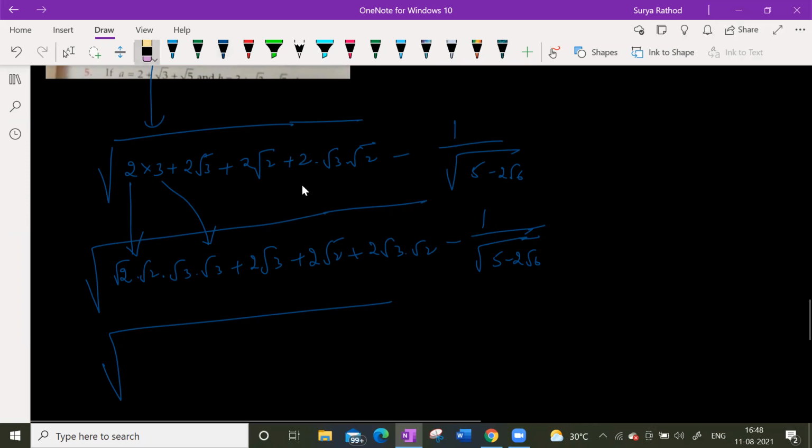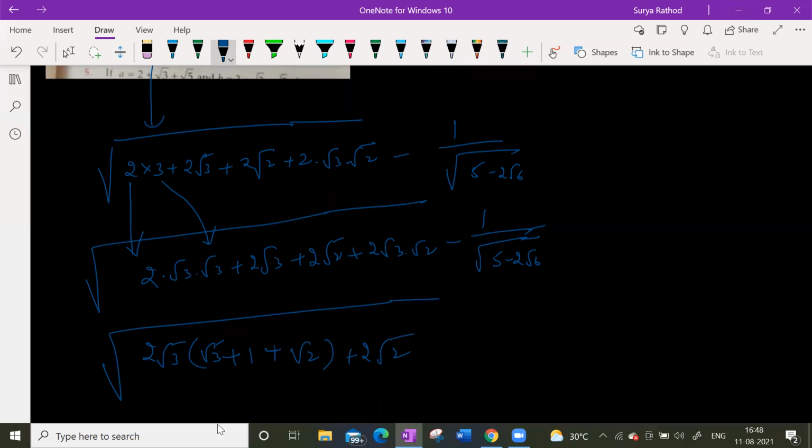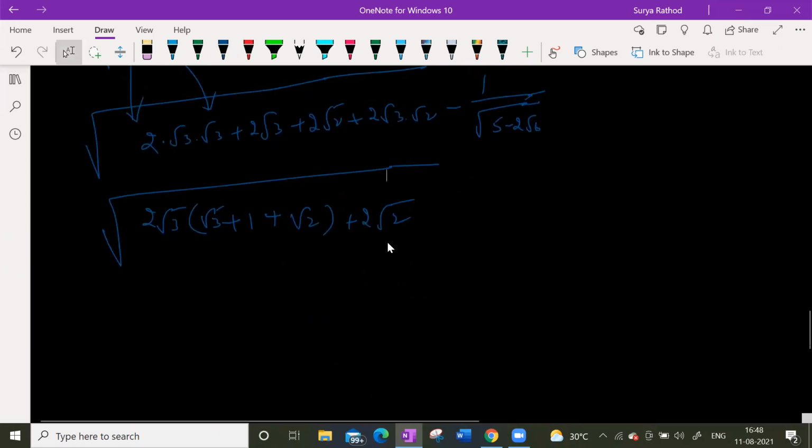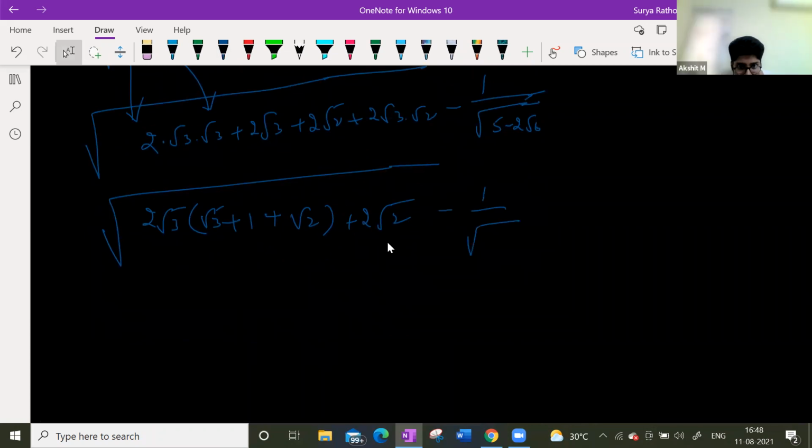Or else root 2, 2 can be written simply. So can I take 2 root 3 common? If I take 2 root 3 common, what am I going to remain with here? Root 3 plus 1 plus root 2 plus 2 root 2. Isn't it? Yes or no? Yes, sir. Yes, minus 1 by square root of 5 minus 2 root 6.